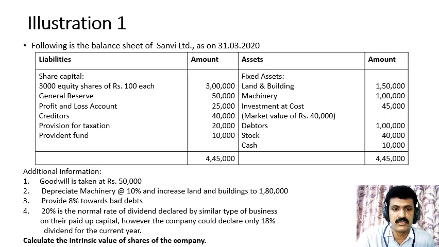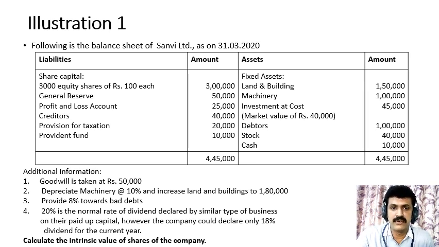We have to provide 8% towards bad debts, and 20% is the normal rate of dividend declared by similar type of business on their paid up capital. However, the company could declare only 18% dividend for the current year. So while working out the problems on intrinsic value of shares of the company, this point will be ignored. Because here we do not consider the normal rate of return or normal rate of dividend. Just we will consider the market value of assets of the company minus the total liabilities due to outsiders.